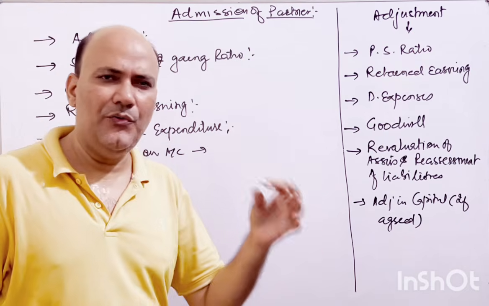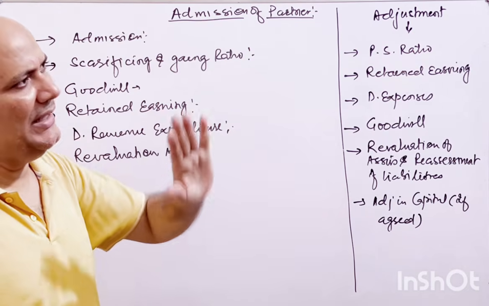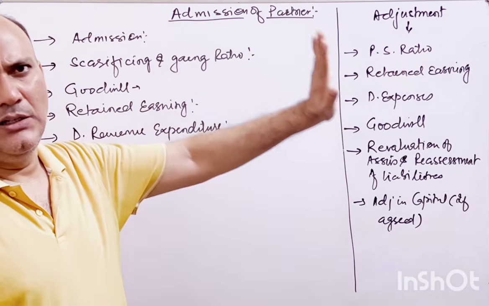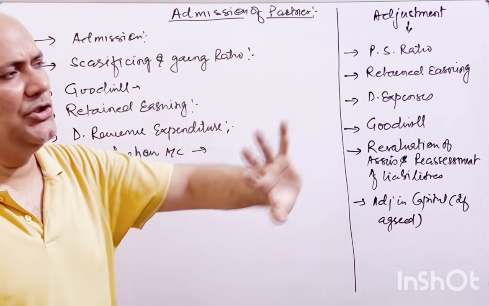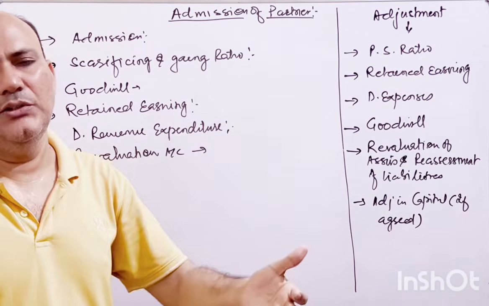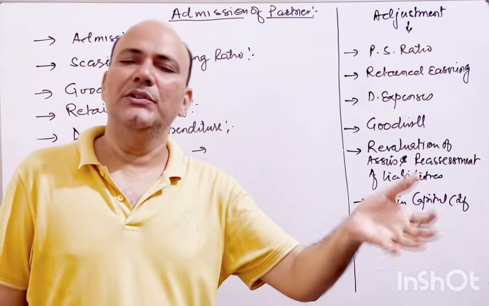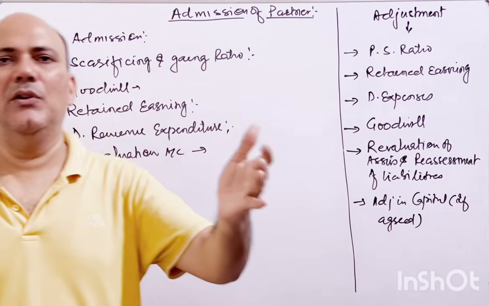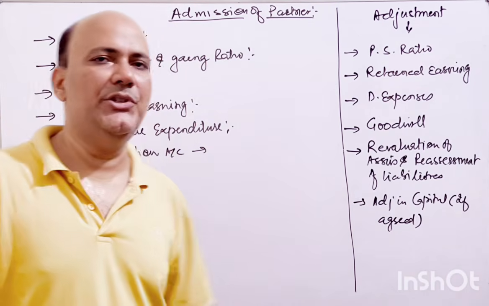And that profit or loss, whatever happens, is closed: if there is a profit, that is distributed to the old partners in the old profit sharing ratio, and if there is a revaluation loss, that is set off against the capital of the old partners in the old profit sharing ratio.